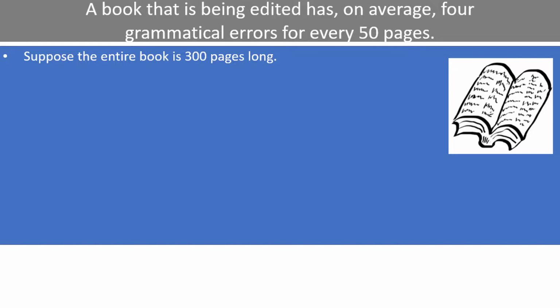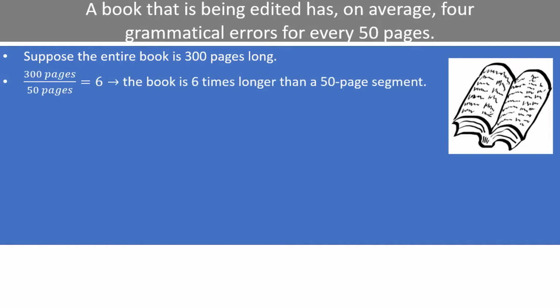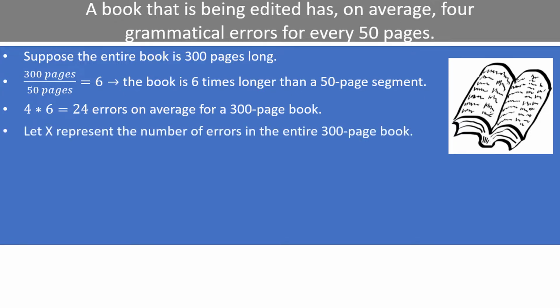In that case, we can do a simple conversion. We know there's an average of 4 grammatical errors per 50 pages. 300 divided by 50 is 6, meaning that a 300-page book is 6 times longer than a 50-page segment. We can take the mean of 4 grammatical errors in the 50-page segment and multiply by 6 to get an expected 24 errors in a 300-page book. So if x represents the number of grammatical errors not in 50 pages, but in an entire 300-page book, then x follows a Poisson distribution with a mean number of errors of lambda equals 24.